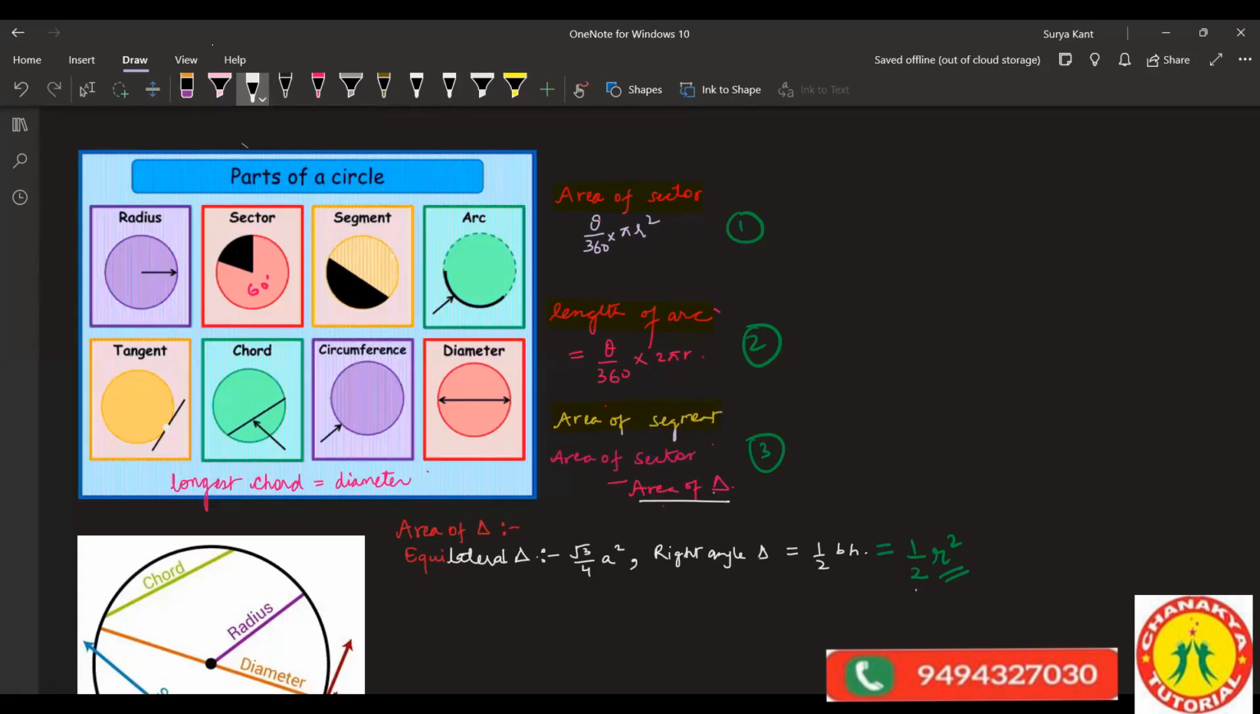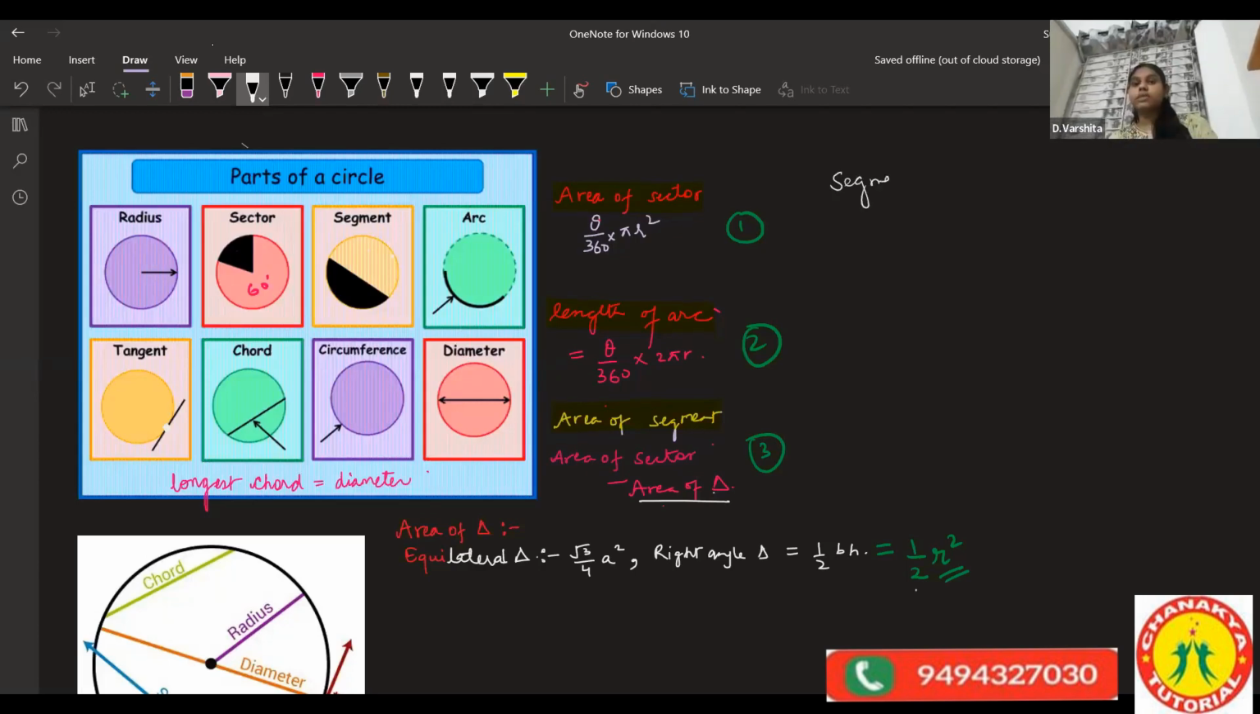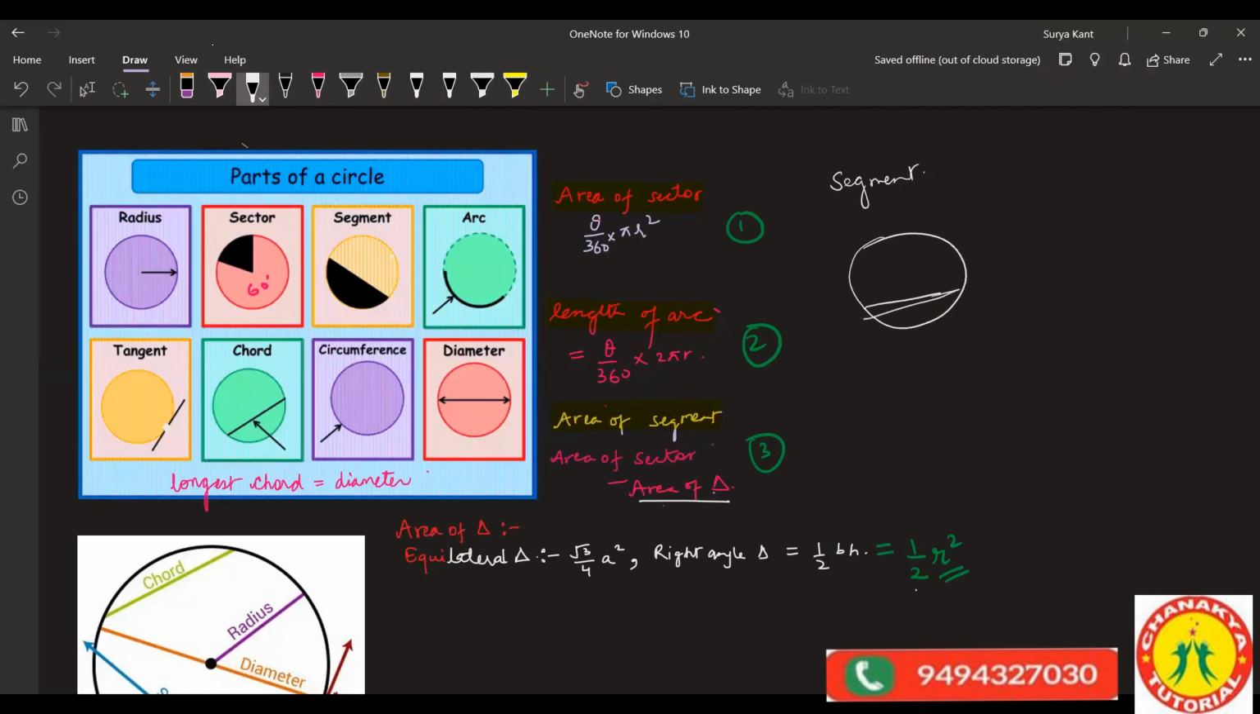Okay, means the area between chord and the circumference of the circle, right? Yes. So the area between chord and circumference of the circle is nothing but this is known as the segment. So a segment is also two parts. This part is known as the minor segment, and this part is known as the major segment.